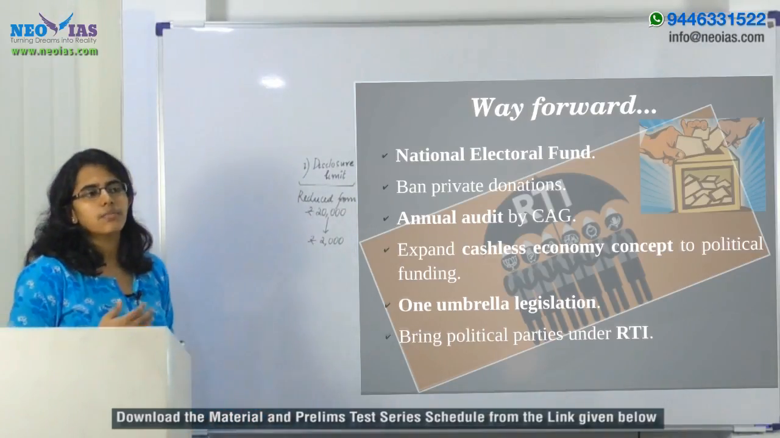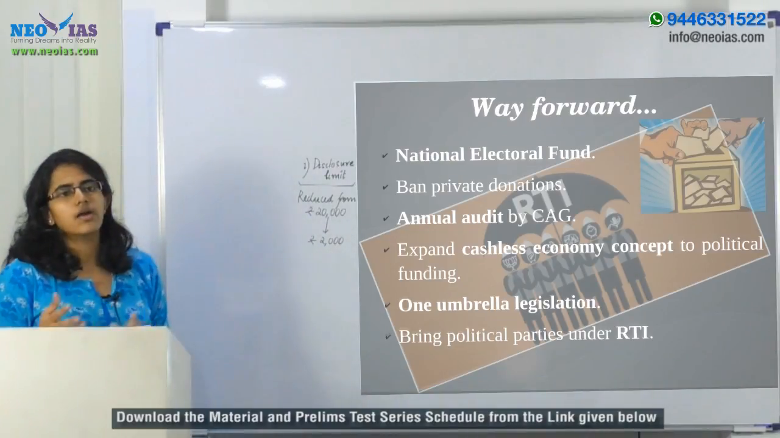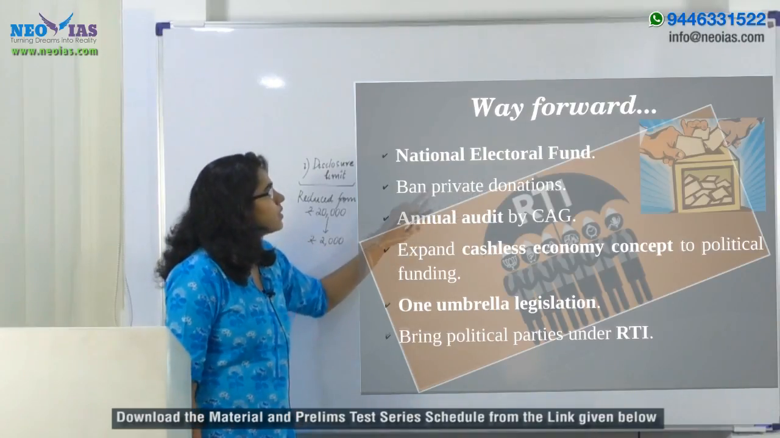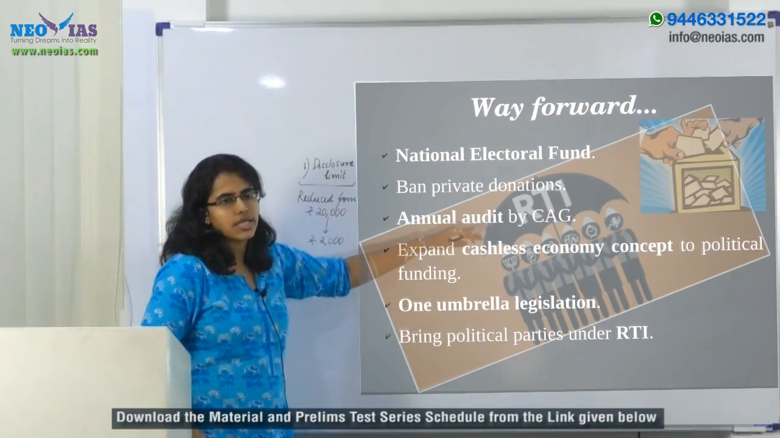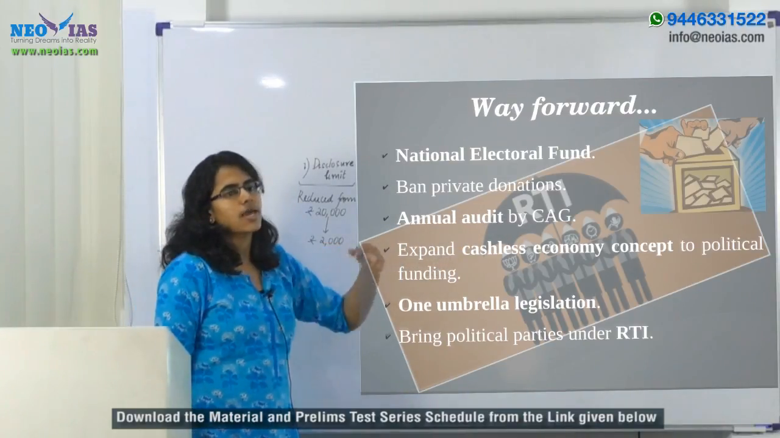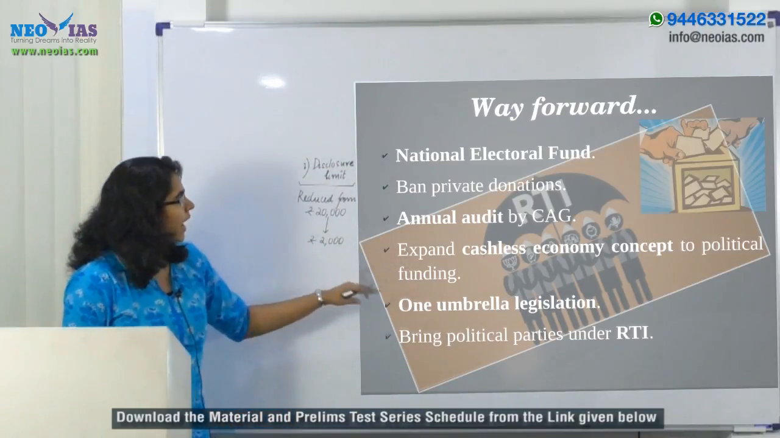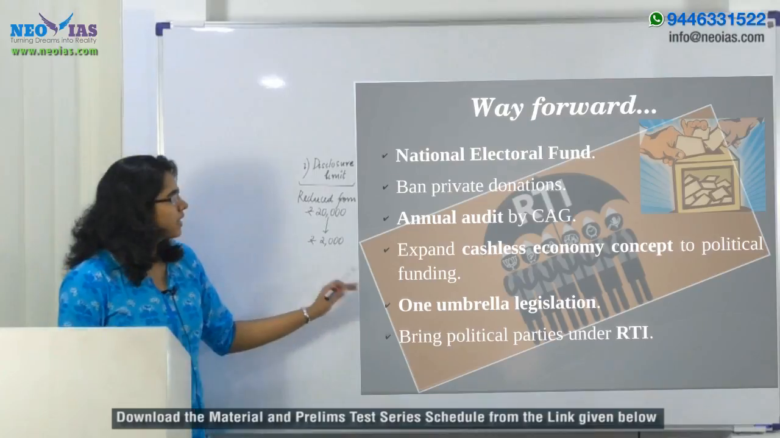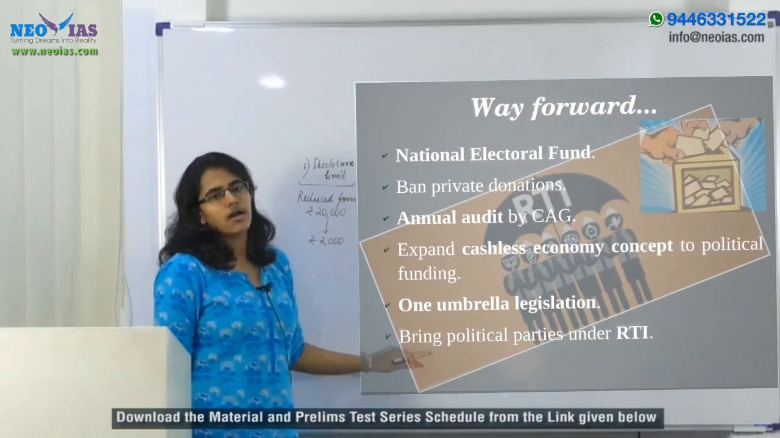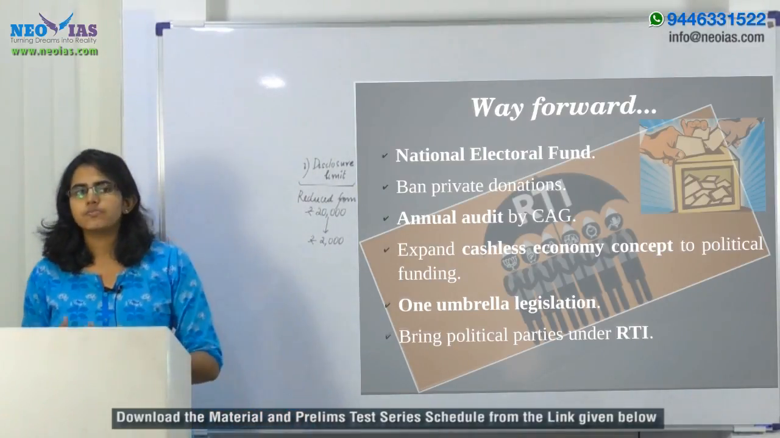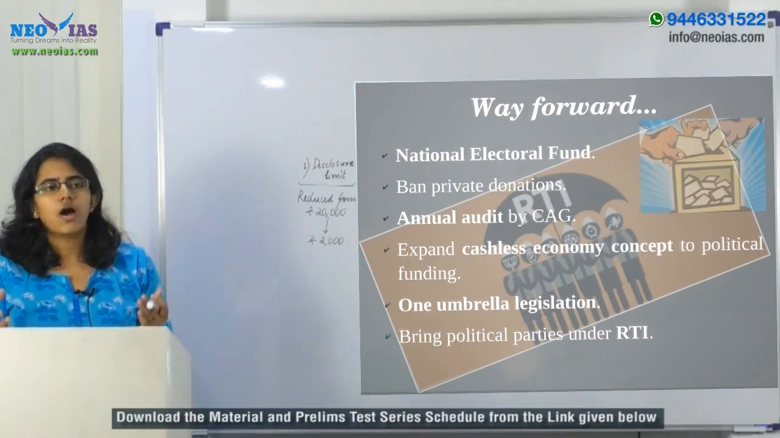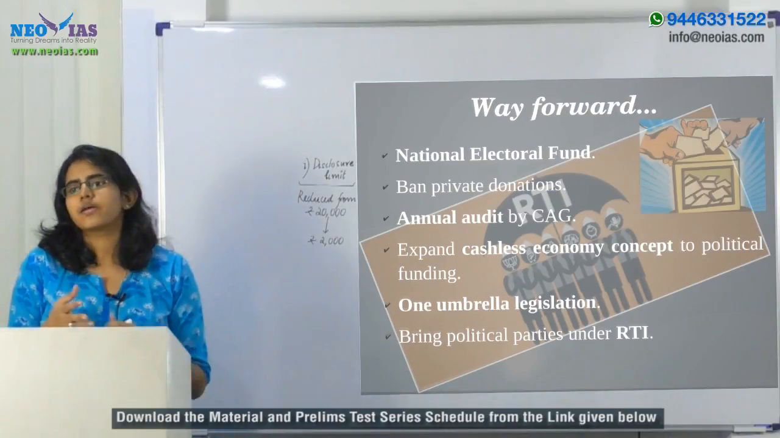So these are the main suggestions in regard to political funding. First is the formation of the National Electoral Fund. Second, you can ban the private donations, and once public funding is ensured, the auditing can be done by the CAG or a person appointed by the CAG. We need to expand the cashless economy concept to political funding and do away with the disclosure limit of 2,000. Then one umbrella legislation can be brought about, and we need to bring the political parties under the ambit of RTI. So these are the various measures through which we can ensure political funding happens in a transparent manner and is not made opaque as has happened in regard to the electoral bond.